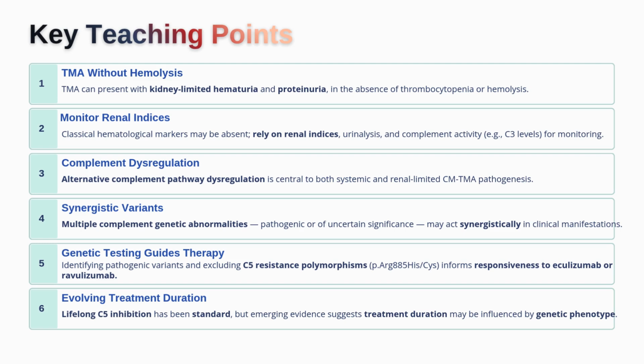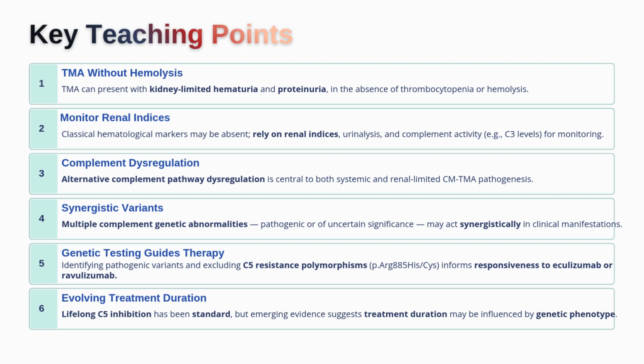To conclude, this case leaves us with several very important teaching points. First, thrombotic microangiopathy doesn't always present with the classic picture of hemolysis and thrombocytopenia. Sometimes the disease is confined mainly to the kidney, presenting only with hematuria, proteinuria, slowly progressive CKD, or even unexplained anemia. Second, in renal-limited TMA, the traditional hematologic markers may be absent. That means we have to monitor kidney-specific parameters more carefully. Renal function, urine analysis, proteinuria, hemoglobin trends, and complement levels may be more informative than platelets or LDH.